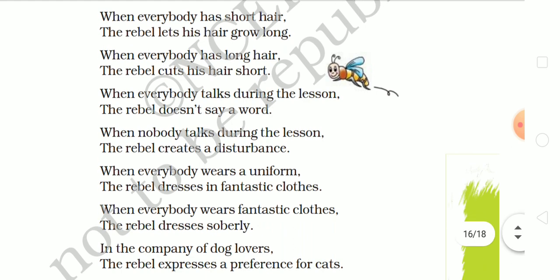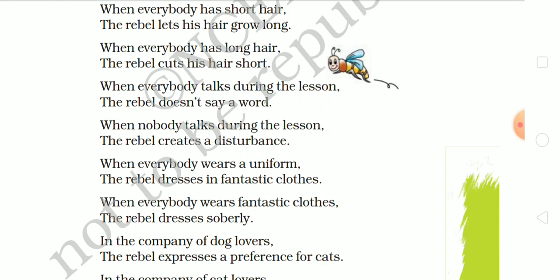Now, when everyone talks during the lesson, the rebel does not say a word. When nobody talks during the lesson, the rebel creates a disturbance. So these are actually opposite things. In a question answer session, when students ask questions, the rebel will not utter a word. He will be quiet, listening to others carefully. But when there is a lecture and everyone is silent, listening to the lecture carefully, the rebel speaks and tries to become outstanding. He disturbs the class but is satisfied with his acts.